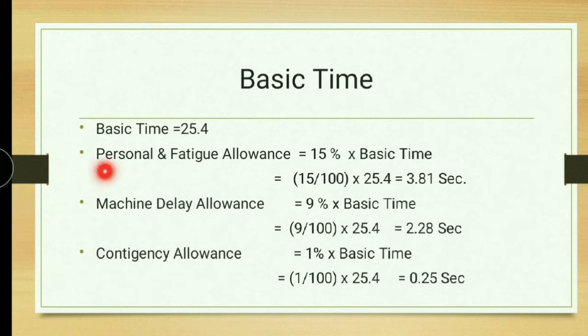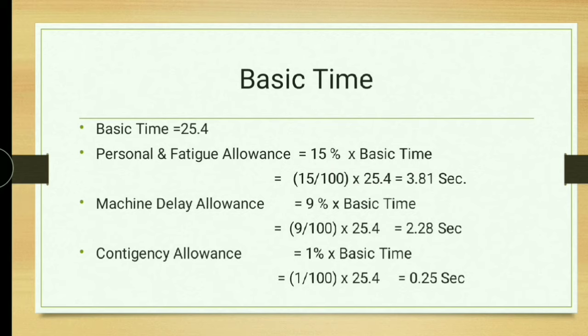Now, personal and fatigue allowance is 15% for government industry generally. If you are providing air conditioning facilities and rolling chairs to your operators, you can reduce this. So 15% of basic time: 15 divided by 100 into 25.4 is equal to 3.81 seconds.